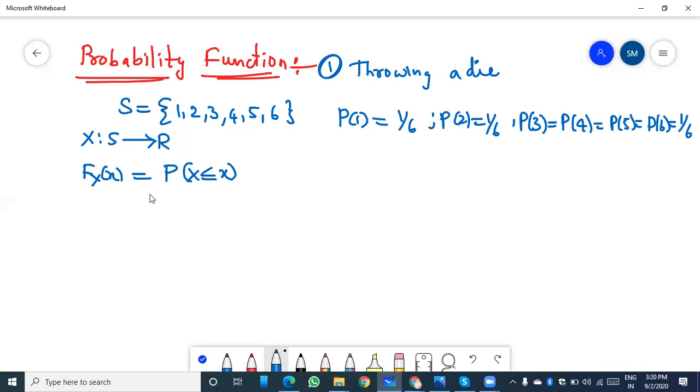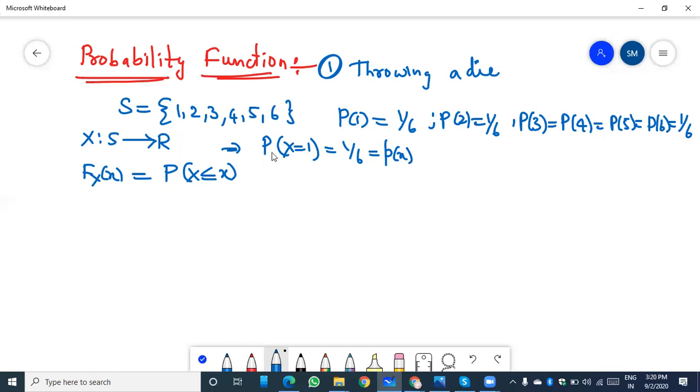So here the probability function can be taken for the discrete random variable capital X, in that the function P(x), that is, P(X = 1) is equal to 1 by 6. This 1 by 6 is the probability of the value, that is the probability of the outcome.